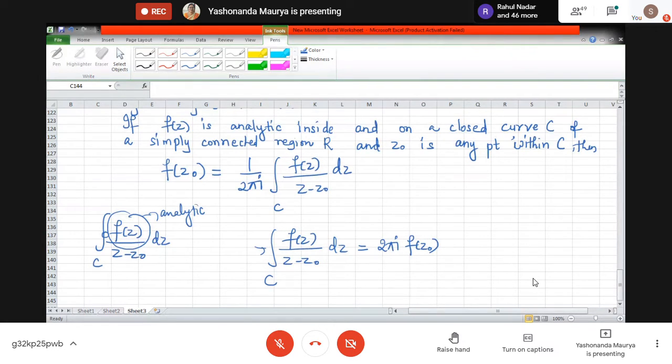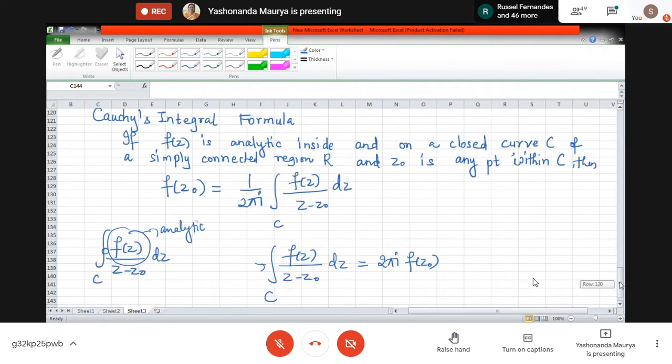Now let us work out some problems to see this. Just make a note of the Cauchy integral formula. Write down the expression. And one more thing that we need to understand is this integral formula deals with only a single problematic point z0.